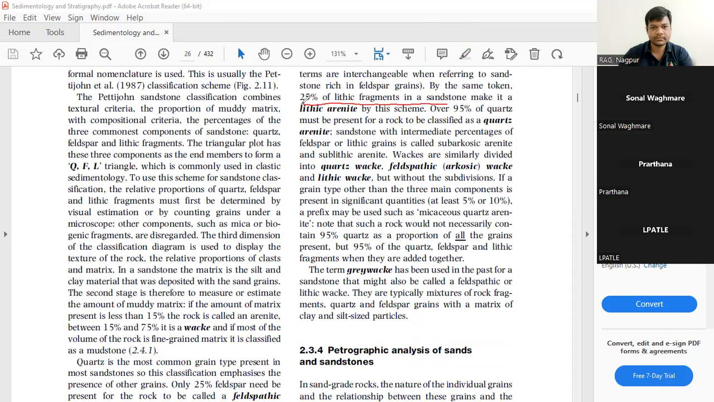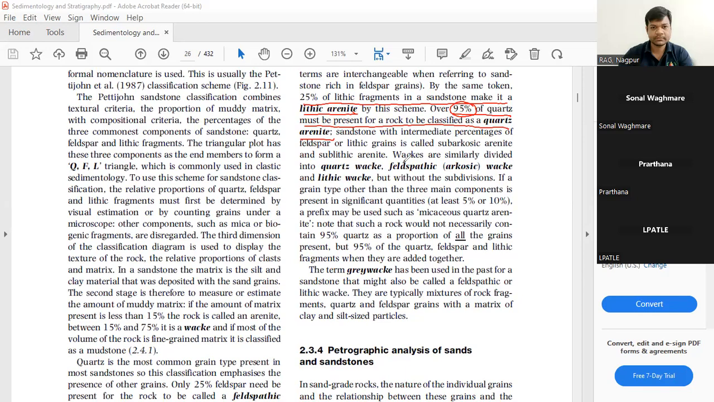25% of the lithic fragments in the sandstone make it a lithic arenite. Then over 95% of the quartz must be present for a rock to be classified as quartz arenite. If it is called quartz arenite, you must have over 95% quartz grains present.